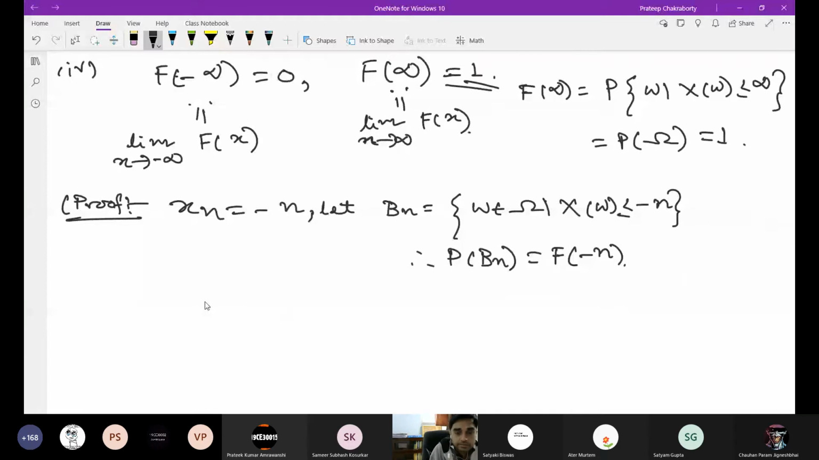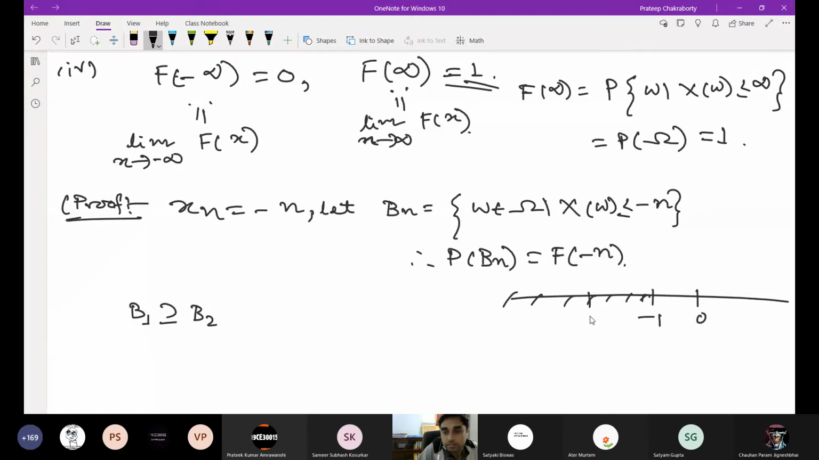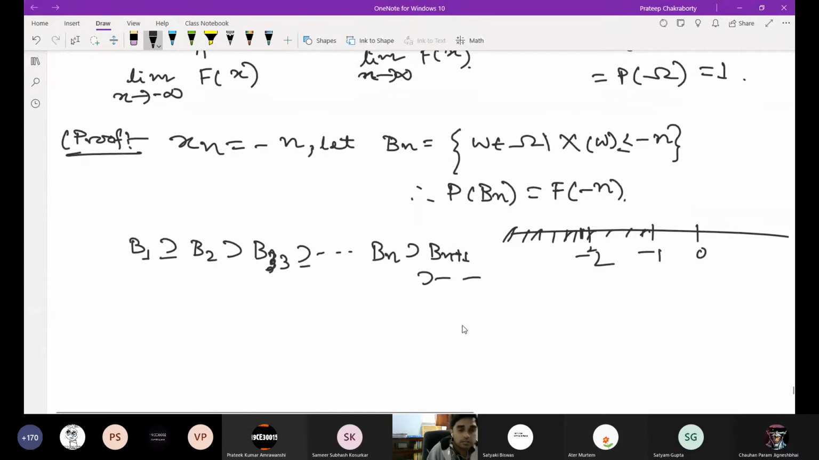Now we can see some structure in this B_n. The structure is that B_n becomes smaller and smaller. B_1 contains B_2, because B_1 takes everything less than minus 1, then B_2 takes everything less than minus 2. So B_1 contains B_2 contains B_3, and B_n contains B_(n+1). So these are decreasing sets.